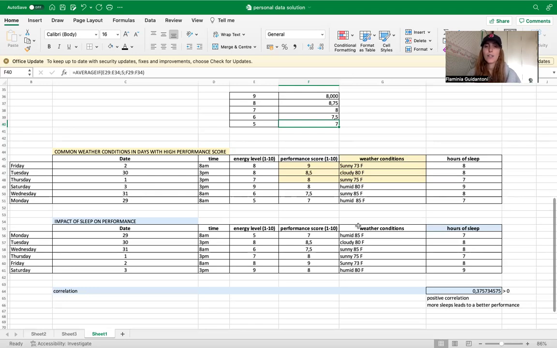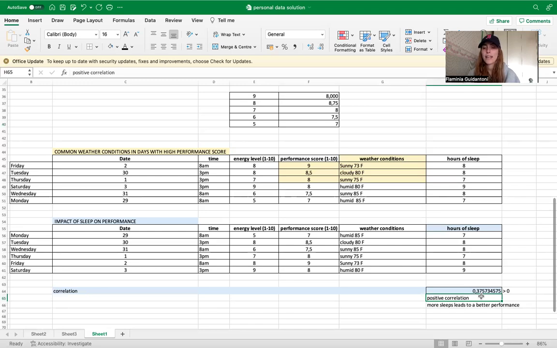And lastly, I wanted to see if there was any correlation between hours of sleep and my performance. So I made a simple correlation here with Excel, between hours of sleep and performance score, and I got this number that is 8.3, which is higher than 0, and which means that there is a positive correlation.